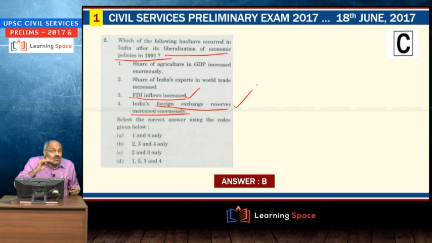So having known 3 and 4, one is certainly wrong. All of you are familiar with this. One is certainly wrong because share of agriculture in GDP increased enormously. So when one is certainly wrong, then the right option is B only, right?